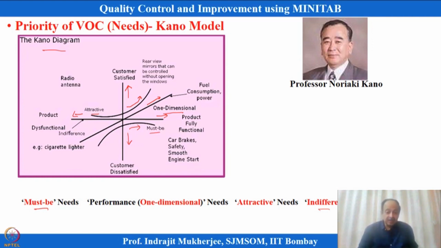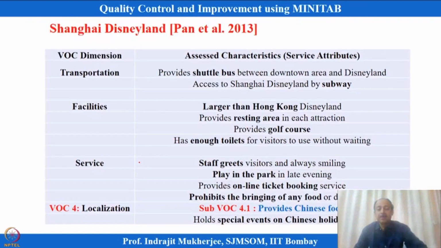Must-be has to be there. One-dimensional and attractive features will improve customer satisfaction. The one-dimensional feature is what you see here, and this is the attractive feature. These are the two categories where, if you provide them, customers are more satisfied. One is linear, one is non-linear. This can be customer satisfaction in the plus direction, and this in the minus direction. This is the Kano model given by Noriaki Kano.